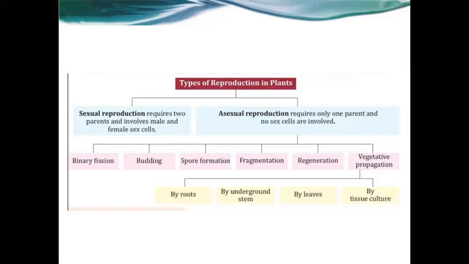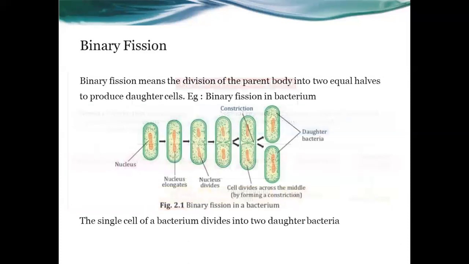These are the half part, or half topic, of this chapter. So we are going to go one by one. Asexual reproduction is divided with the examples of binary fission, budding, spore formation, etc. The first one is binary fission. Look at what the meaning of binary fission is and which example is given in this chapter. Look at the screen. Binary fission, what is the meaning of that?